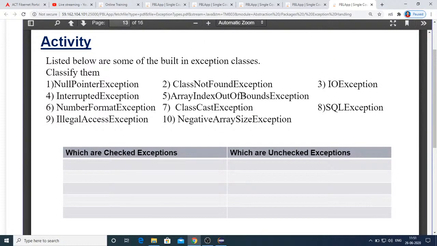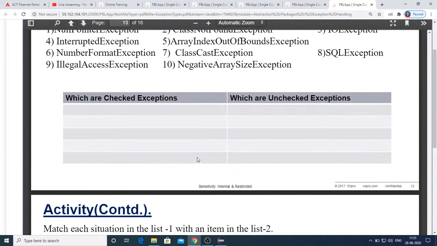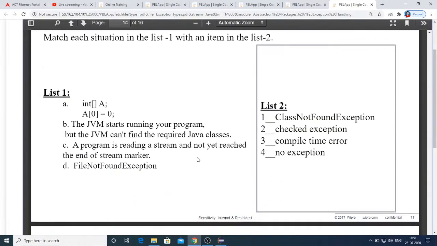And from that above yellow highlighted color, you can just map which of these exceptions fall under checked exceptions and unchecked exceptions. And then, here, match the following.